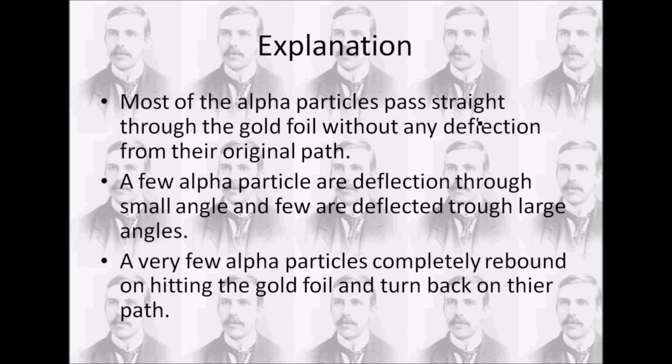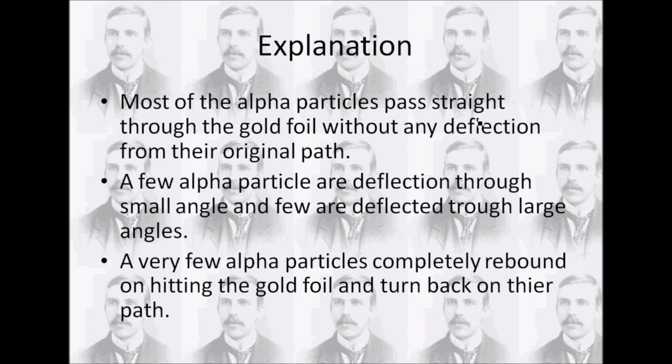So these three are the observations: most of the alpha particles went straight through the foil. Some of the alpha particles were slightly deflected from the straight path, and very few alpha particles were either deflected by very large angles or completely bounced back, right? So this is the whole working of the experiment. Now let's explain one by one what actually happened.